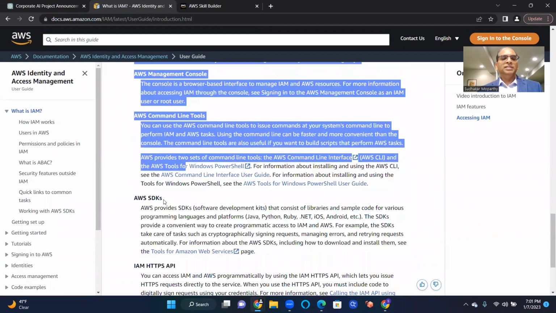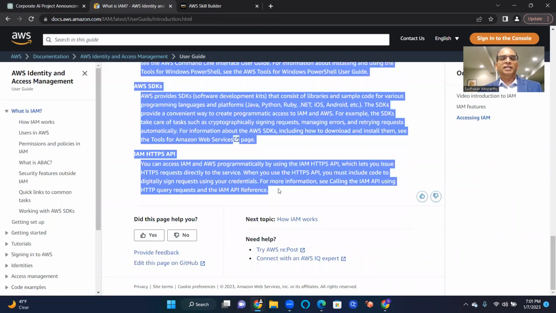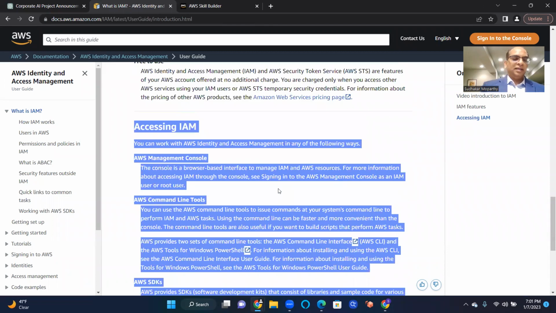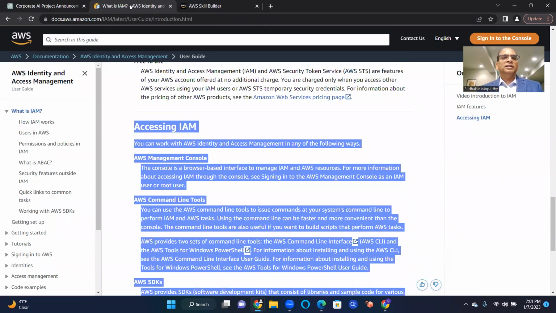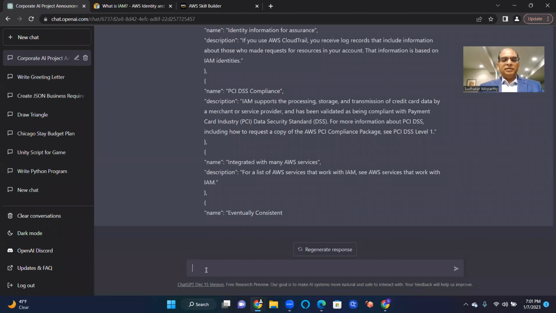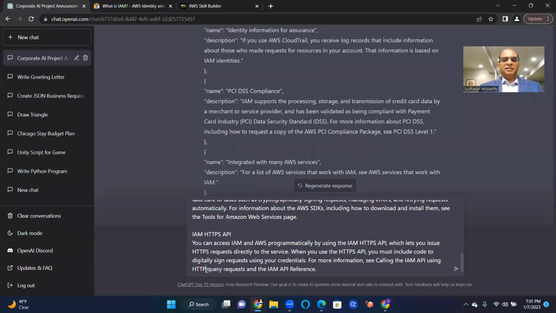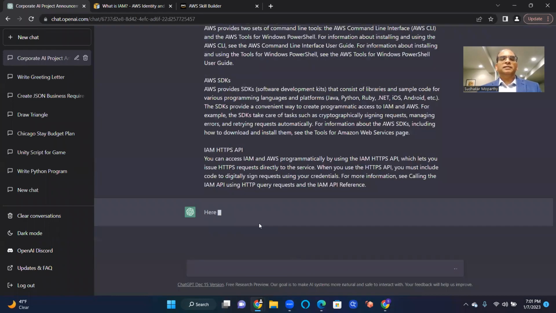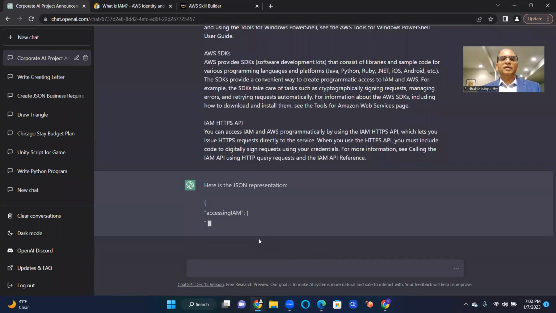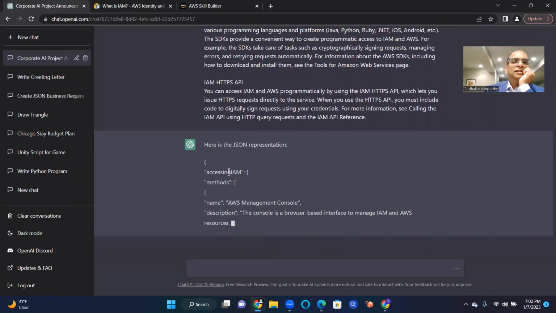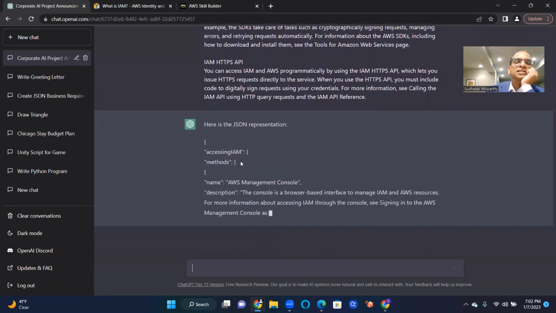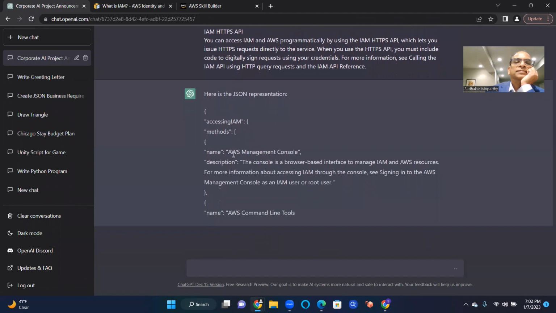Basically, it is going to tell us how we can access the IAM service in different ways: command line, programmatically, and let me say create a JSON. Accessing IAM methods. Okay, so this makes sense. These are different ways to access IAM.